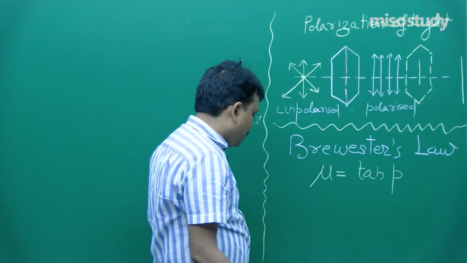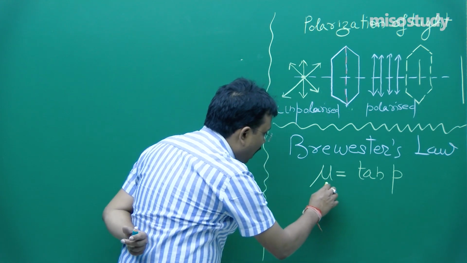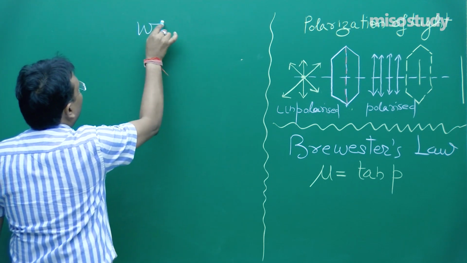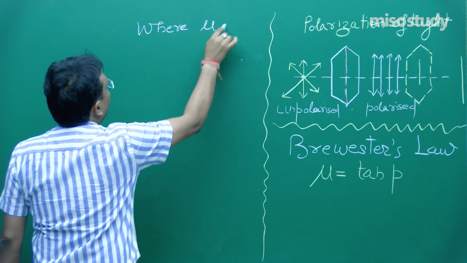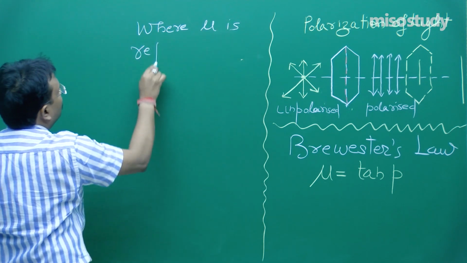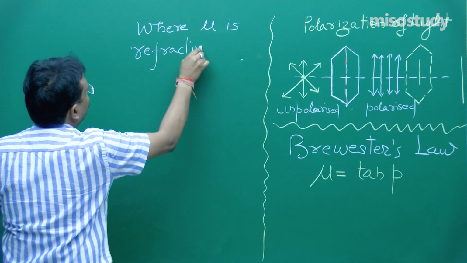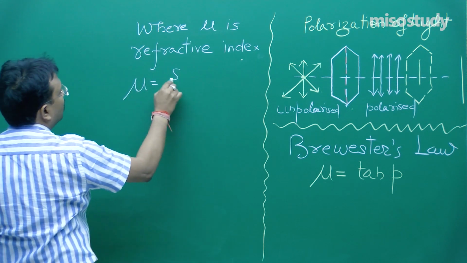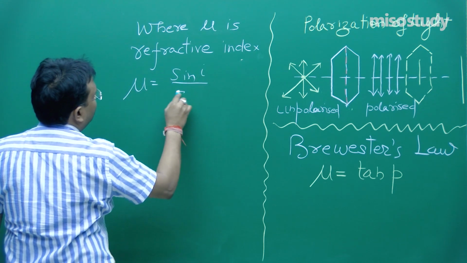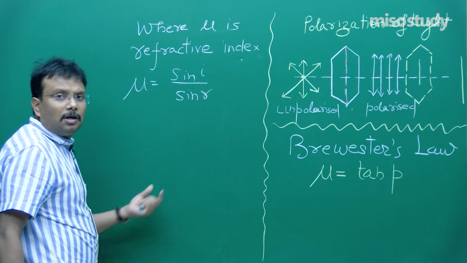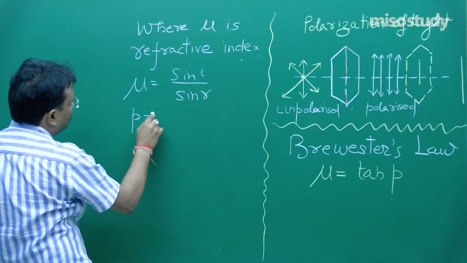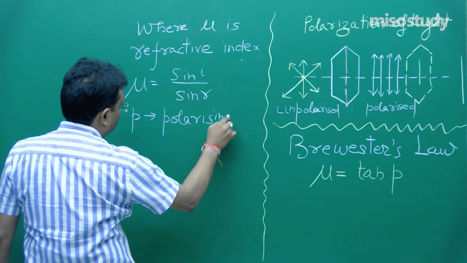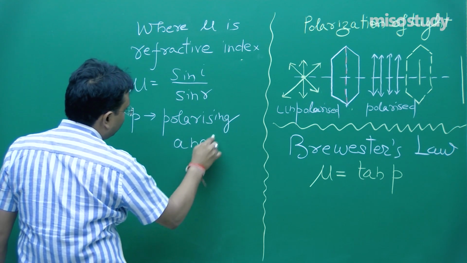So, I think I should mention it with this particular parameter over here. About mu you all know, but I think I should write it down, where mu is the refractive index, that is mu is equal to sin i upon sin r, r being the refracting angle, and P is the polarizing angle, and tan of that polarizing angle.